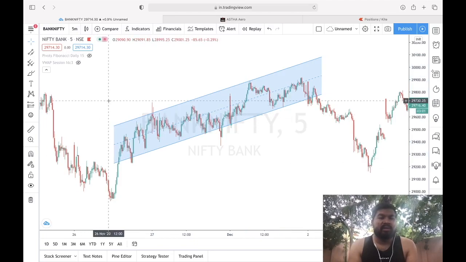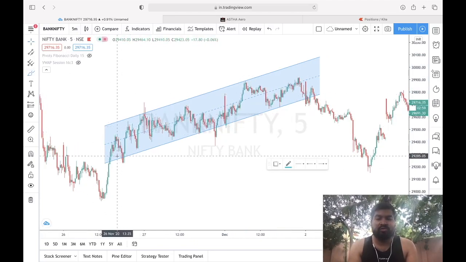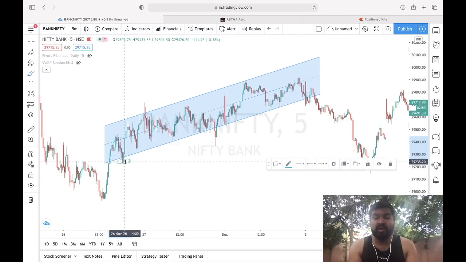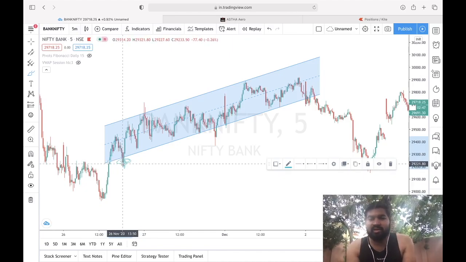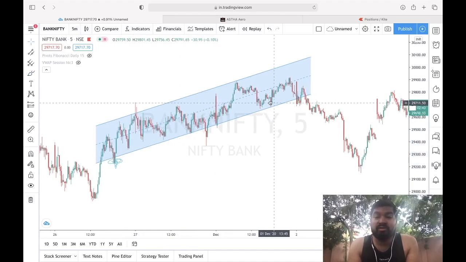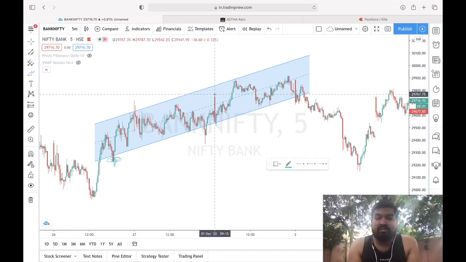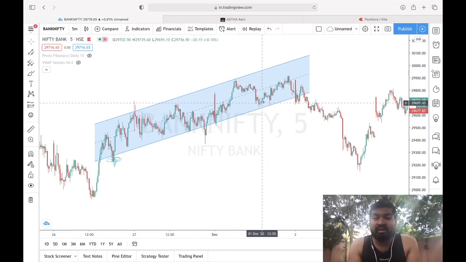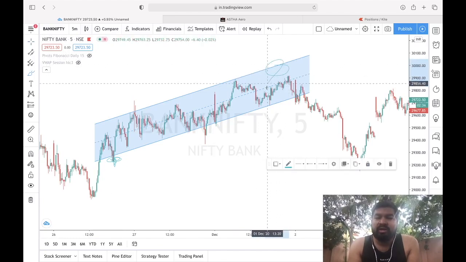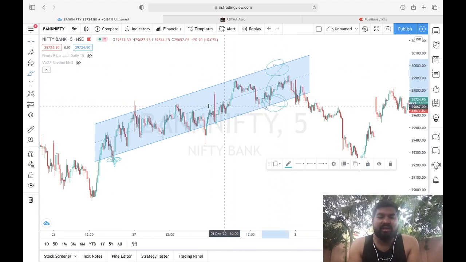Here, if you see, now we will talk about a few hacks. Let's say here, if you see a breakdown, but there is no follow up candle, such things you should avoid. Here I won't enter because there is no formation of the pattern. The formation is somewhere around here. If I got a breakdown somewhere around here, then I would have entered. This area is the entry, not this area.